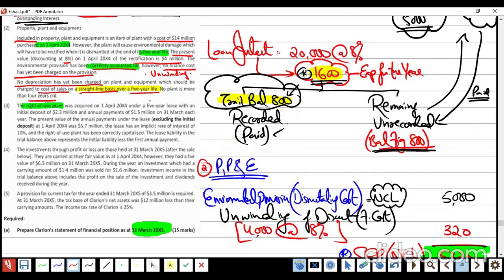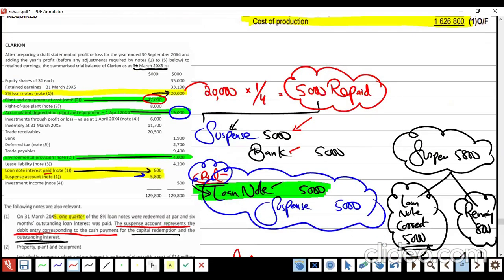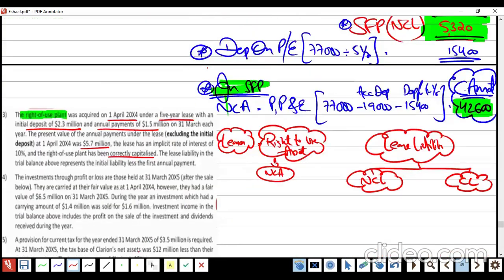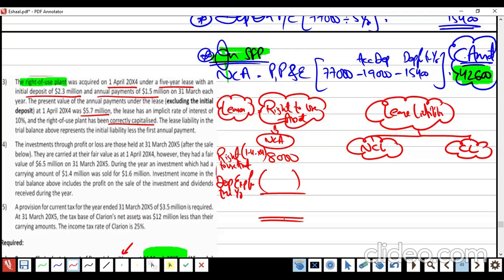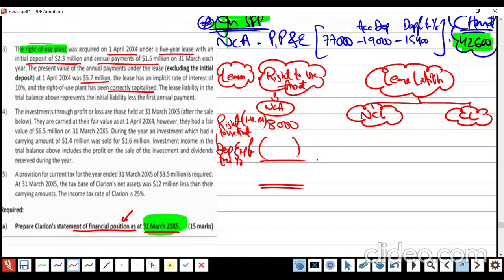So the right-of-use asset is already there, they are saying it is correct, so we will not play around. It is 8,000, it is correctly recorded, so we will not say anything, right? But this is the right-of-use asset on which date? 1st April X4, right? What about depreciation expense for the year? We need to compute the expense for the year, because we will make the SFP at the end of the year, no? Full year depreciation needs to be computed.